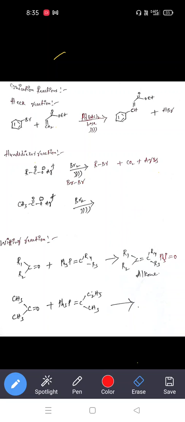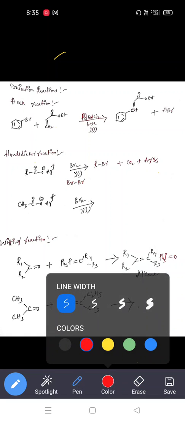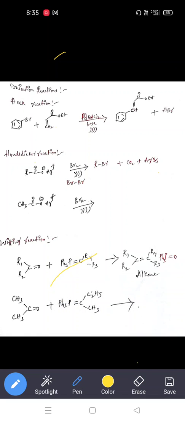Second one, Wittig reaction. It is also a Wittig coupling reaction. We can couple two molecules with the help of a pi bond or double bond. One sigma bond is there and one pi bond is there. Generally, it is a double bond connecting with a double bond. For example, here, what is the compound of this?